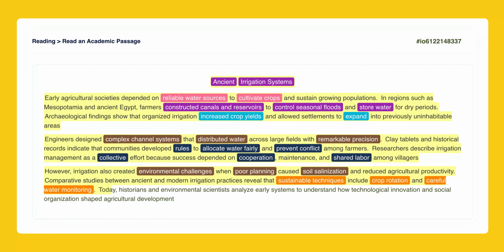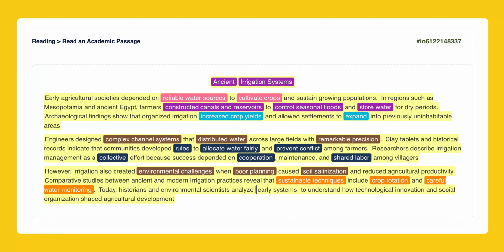Today, historians and environmental scientists analyze early systems to understand how technological innovation and social organization shaped agricultural development. The final sentence summarizes the current relevance of this topic.